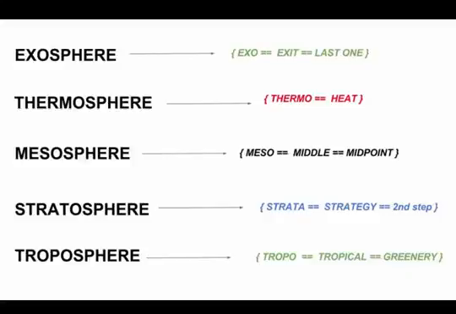And then we have the stratosphere, strata. Just compare it with strategy. Always remember strategy is the second step. And then comes the mesosphere. The meaning of meso is middle, so midpoint. So as per the definition over here, the midpoint is the mesosphere. And then comes the thermosphere, thermo, which is equal to heat, and it's very hot out there. So remember it by that. And the last one is the exosphere. Exo, exit, so the last one has to be the exit. That's the easy way of remembering it.